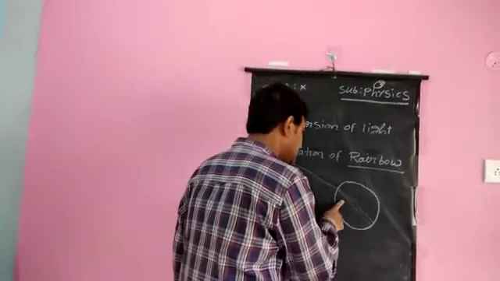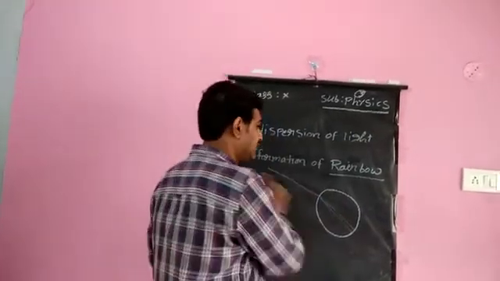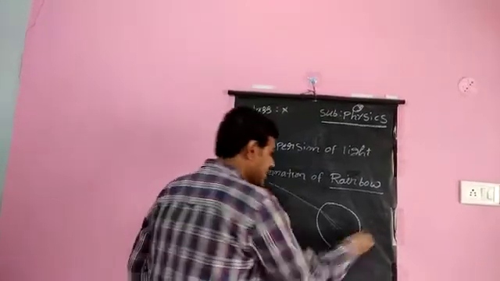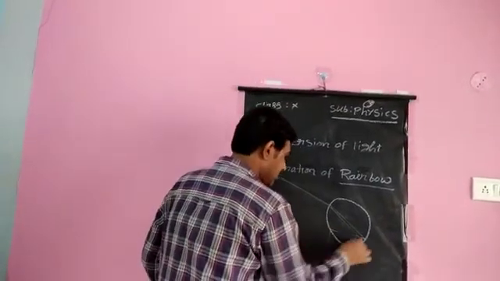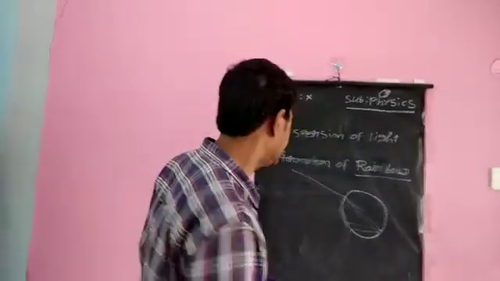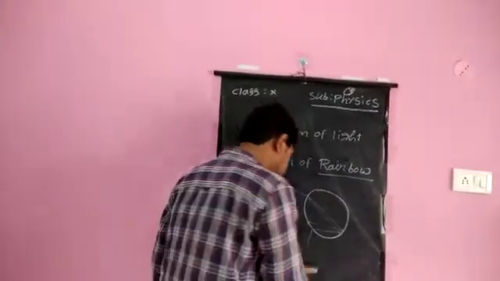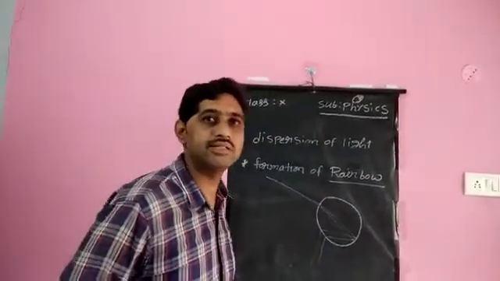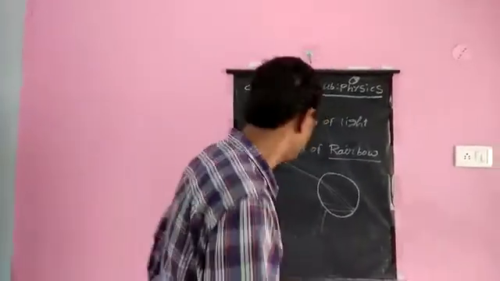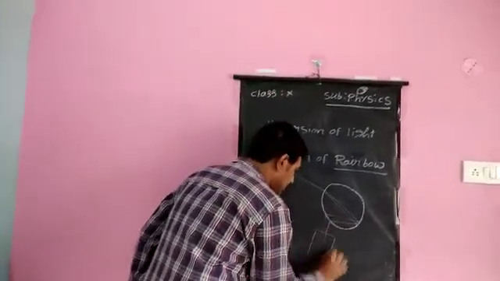First it enters the water droplet and disperses, splitting into 7 colors. These 7 colors fall on the outer surface of the water droplet, where they get internally reflected and come out of the water droplet, refracting again. Dispersion, internal reflection, and refraction: three phenomena take place. So these 7 colors come out of the water droplets and form a spectrum of colors which we call a rainbow.